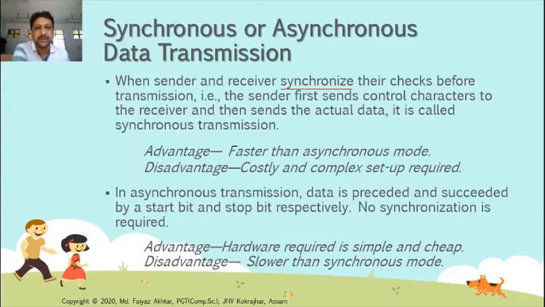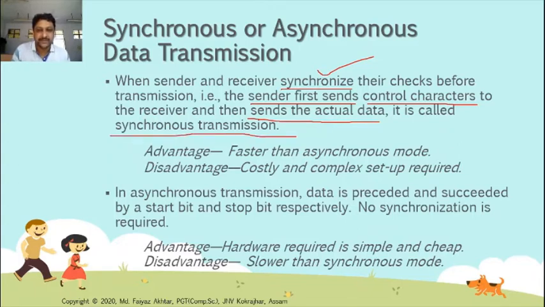How can synchronization be done? The sender first sends control characters to the receiver and then sends the actual data. The sender sends some characters to measure the synchronization, the receiver receives the control signals, and an acknowledgement for the receiving of control characters is sent back to the sender, saying that the devices are synchronized. Only then the actual data is sent. It is called synchronous transmission.